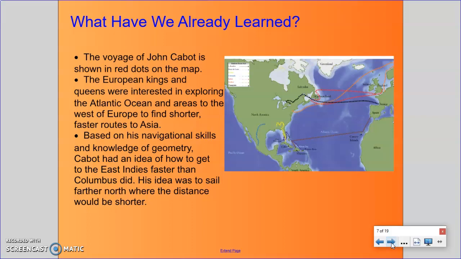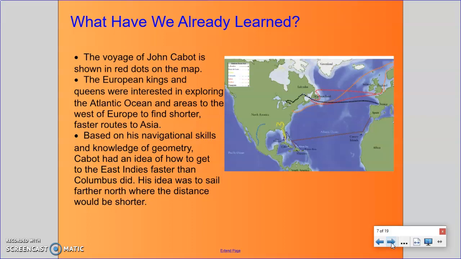What have we already learned? You've already heard about the voyage of John Cabot. The voyage of John Cabot is shown in red dots on the map. The European kings and queens were interested in exploring the Atlantic Ocean and areas to the west of Europe to find shorter, faster routes to Asia.